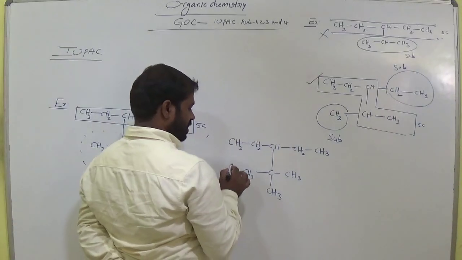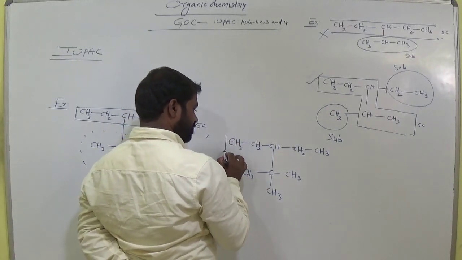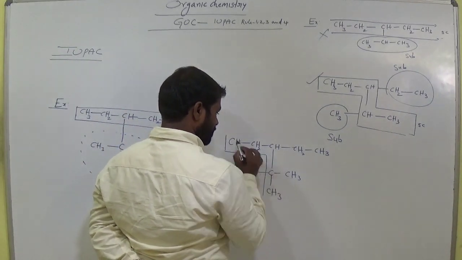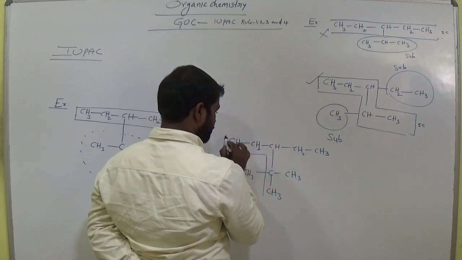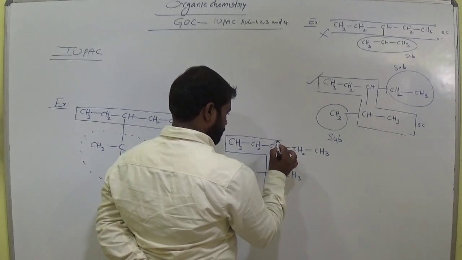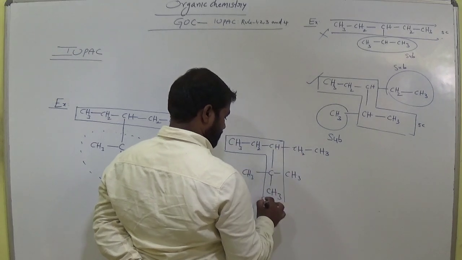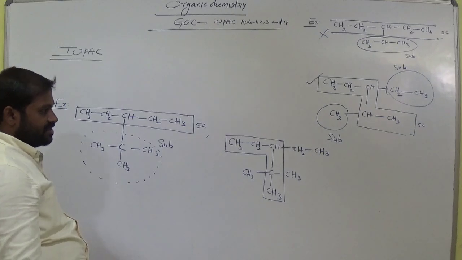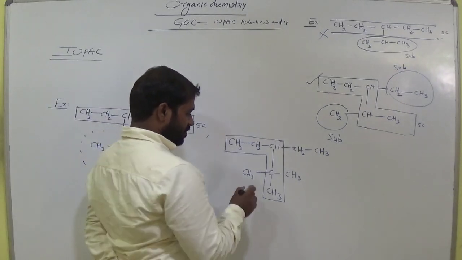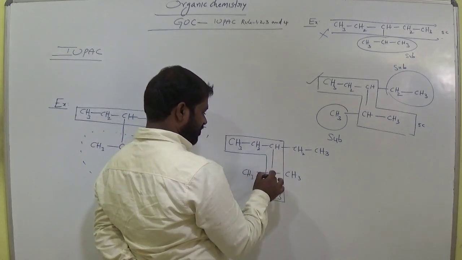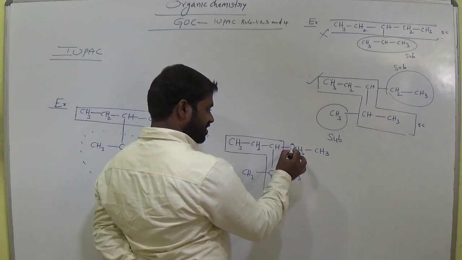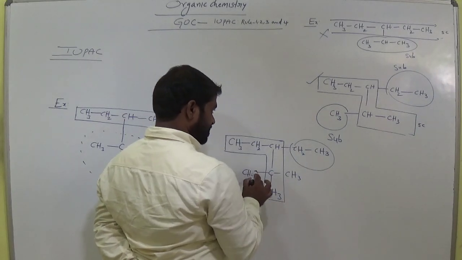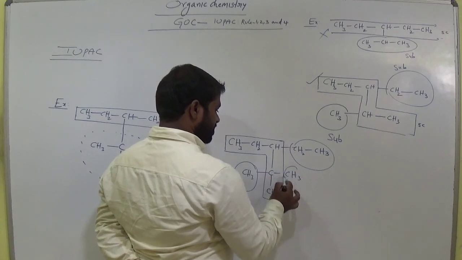So now I would like to take this direction. In this direction, how many carbons do we have? 1, 2, 3, 4, 5. So now this one becomes a substituent, this one becomes a substituent, this one becomes a substituent.